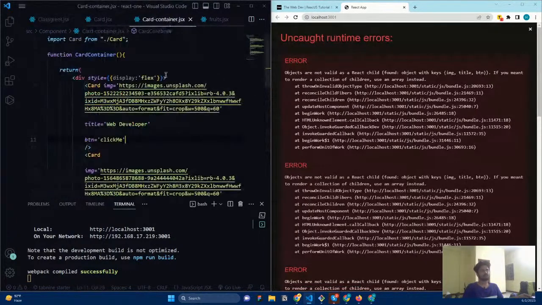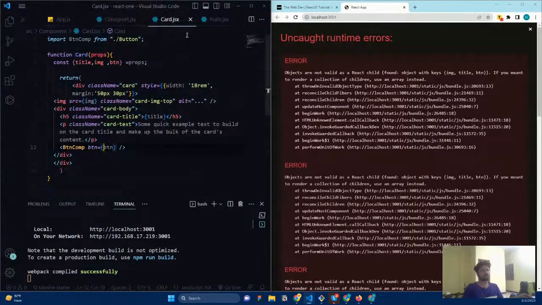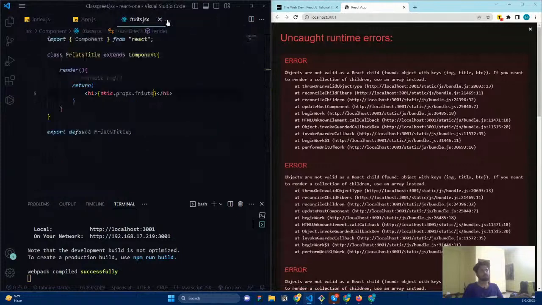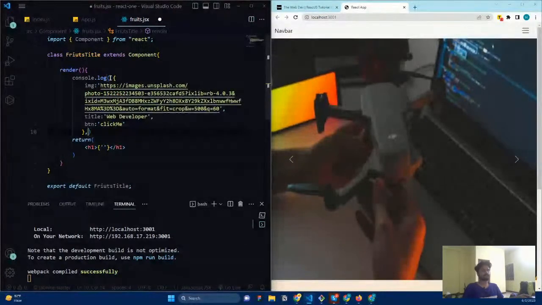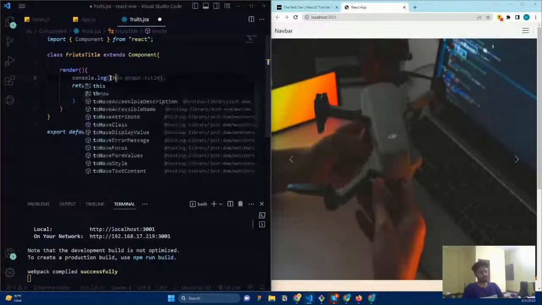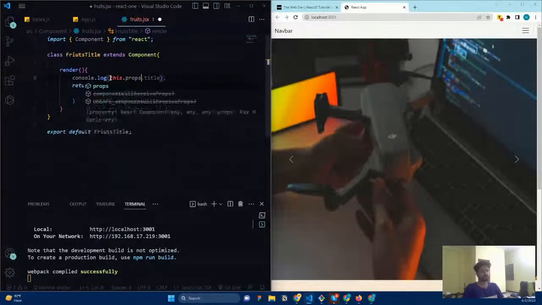Now let us go here in the to do this one. Go for code here. Go for fruits, and we are asking for fruits. There is nothing in fruits now. So what I want to do first, I just comment out this one and remove this, just giving us an empty string now. And here I'm just going to ask for what is this dot props.